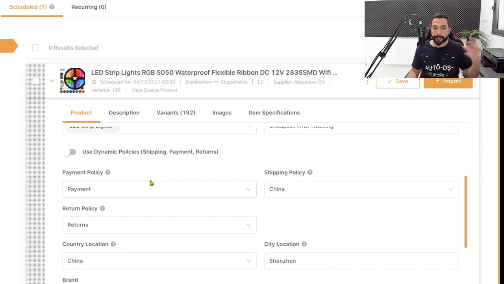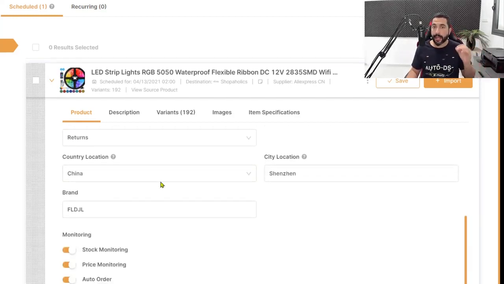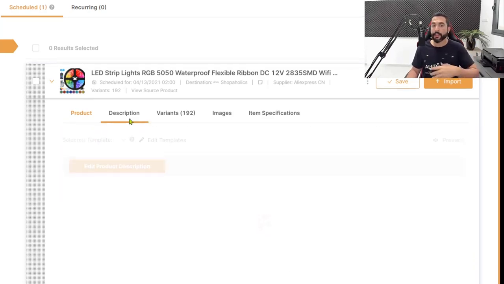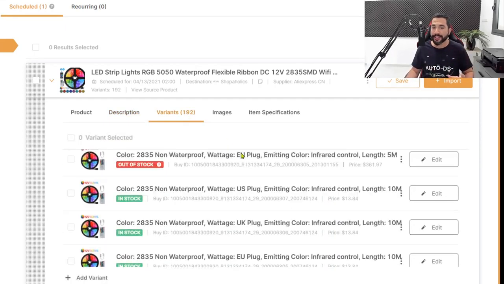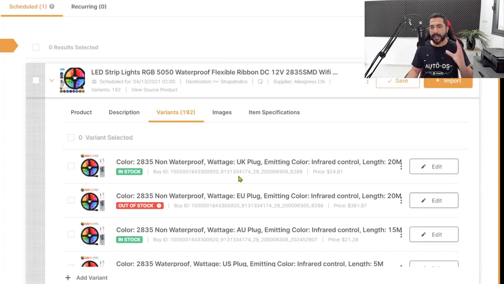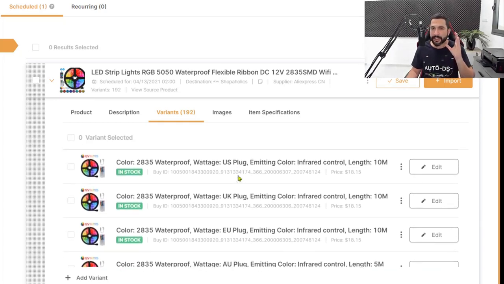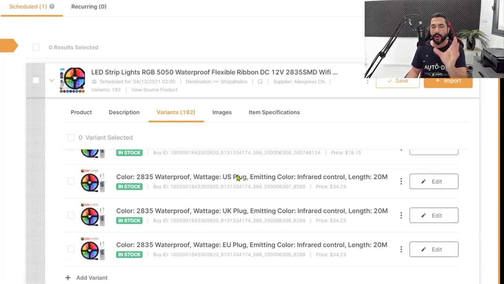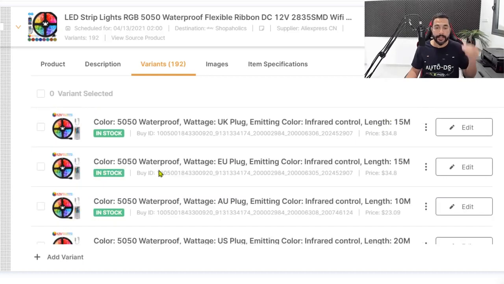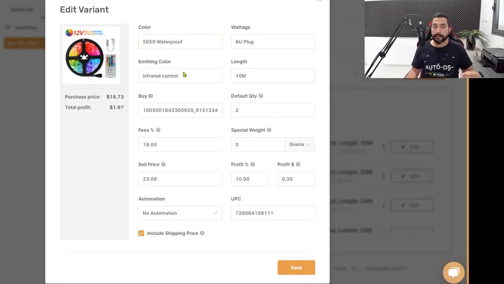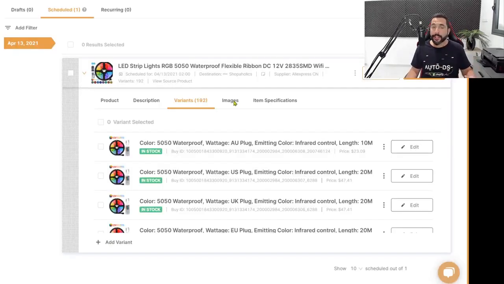Next, we can set our policies, payment, shipping, returns. We talked about all of that. The item location, where we're shipping from, to enable the stock monitoring, price monitoring, auto ordering, and you can also edit the product's description. You can edit the product's variants, which in this case we have 192 variants, which imported to our store really easily in just one click. So imagine how much time we saved by simply using that one-click importer and getting all of the product with all of its variants inside our store. And here you can click on edit to edit the variant's properties, its price, the break even, the variant's color, the default quantity, its weight, and so forth. So everything is customizable, everything is under your control.